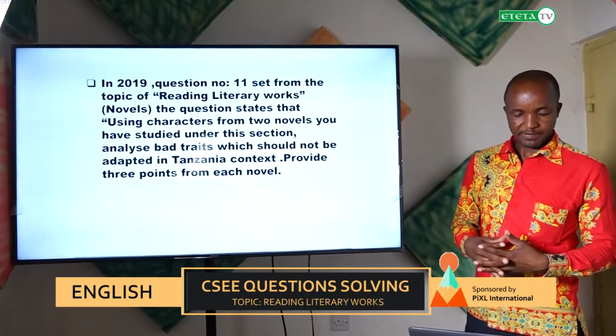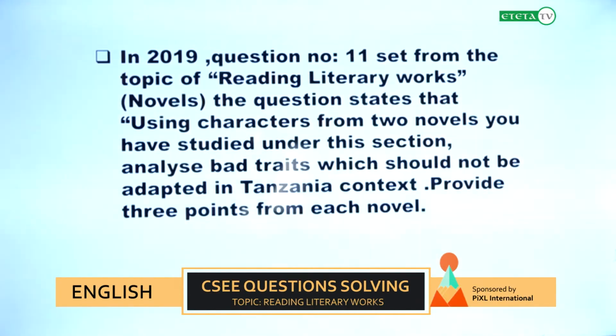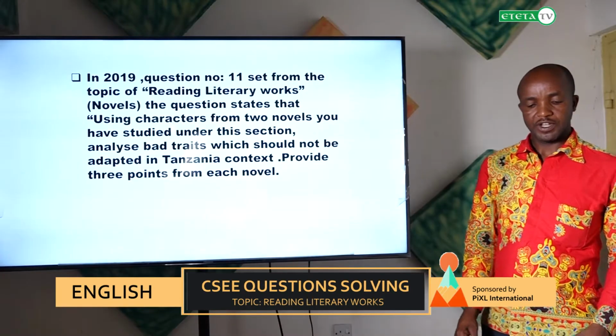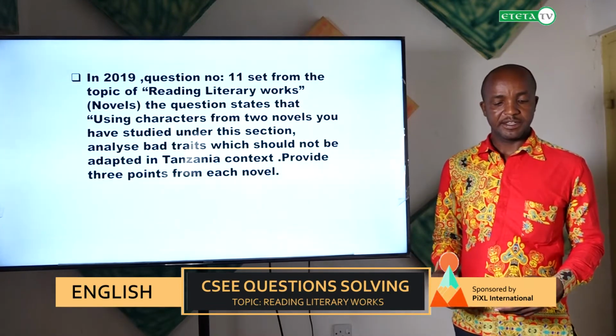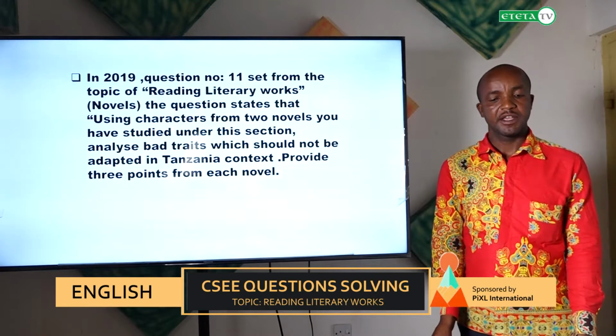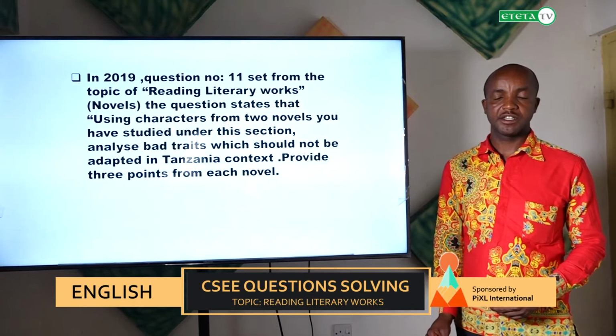As I have said, it's a novel, and the question stated is: using characters from two novels you have studied under this section, analyze the bad traits which should not be adopted in the Tanzanian context, providing 3 points from each novel. So a student was required to attempt this kind of question by taking two novels which he or she has undertaken in this course, especially on the novel part.